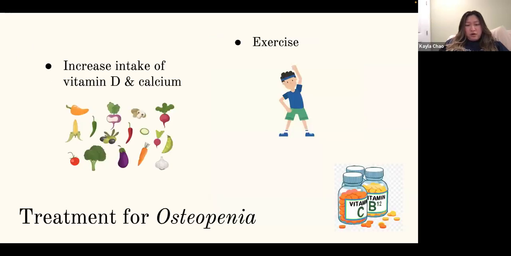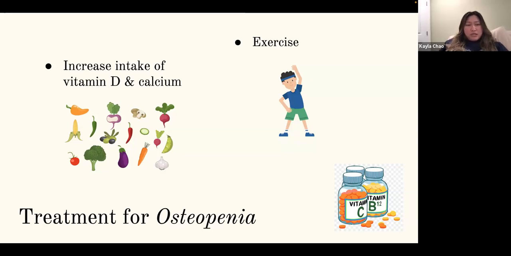Next, the treatment for osteopenia is increased intake of vitamin D and calcium. This can be through eating more veggies and fruits and food that contains vitamin D, such as fish, mushrooms, and such. The increase of intake can also be through supplements, such as vitamin D supplements, multivitamin supplements, and calcium supplements, and also exercise, as exercise does stimulate bone building cells.